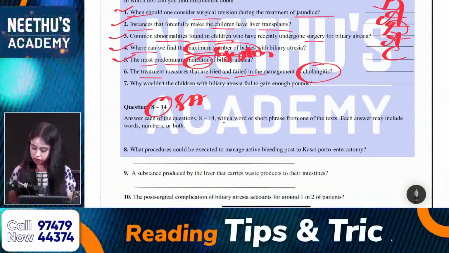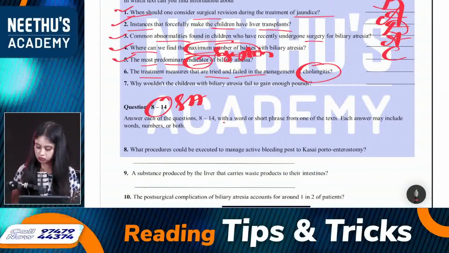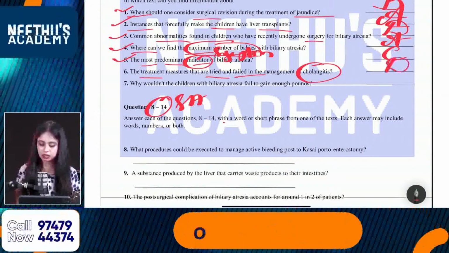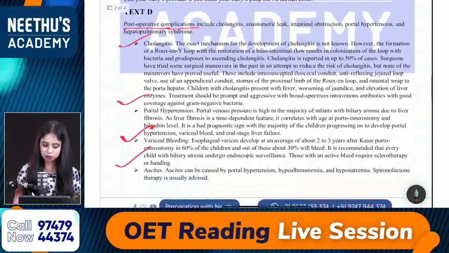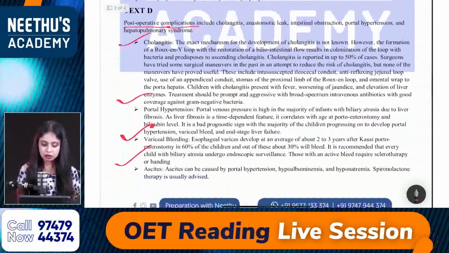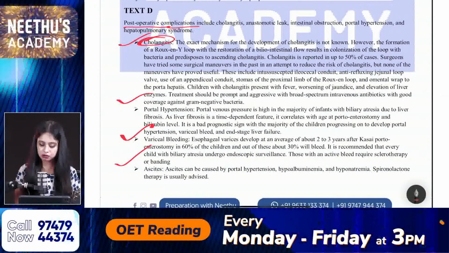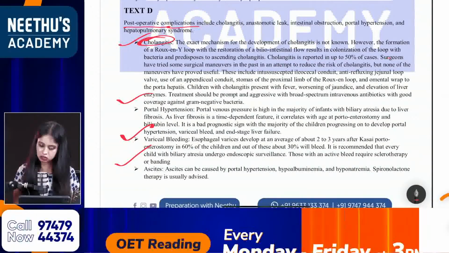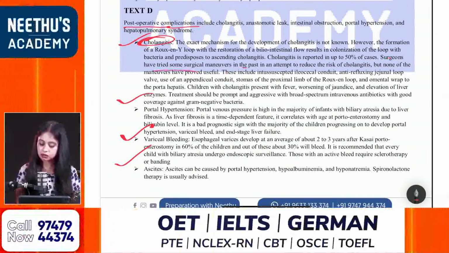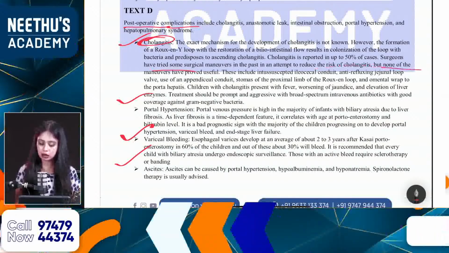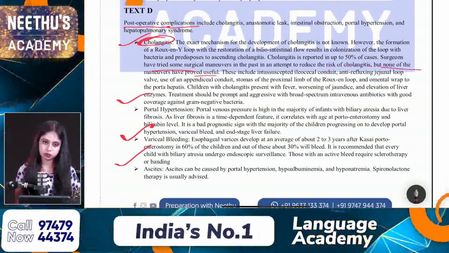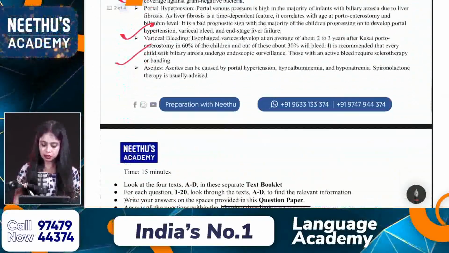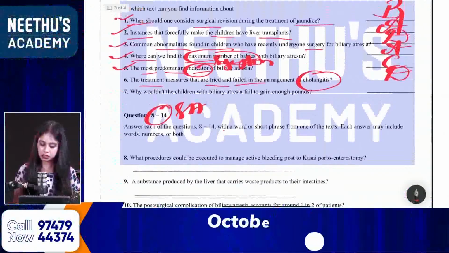Yes. Okay. Yes, Kavita, Shanta. Yes, Priya, which is mentioned in text D. Very good. Okay, because the complication is mentioned here, cholangitis. So what are the problems after that? Cholangitis is reported in up to 50% of cases. Surgeons have tried some surgical maneuvers in the past in an attempt to reduce the risk of cholangitis, but none of the maneuvers have proved successful or useful. Okay, and that's mentioned in D.